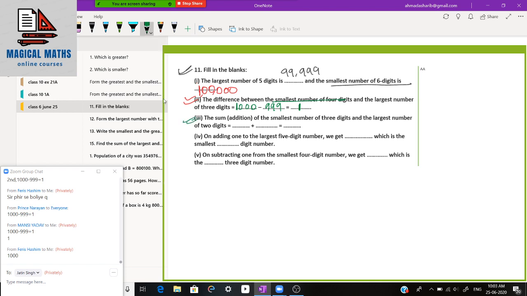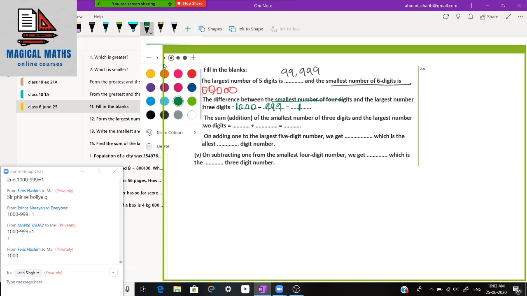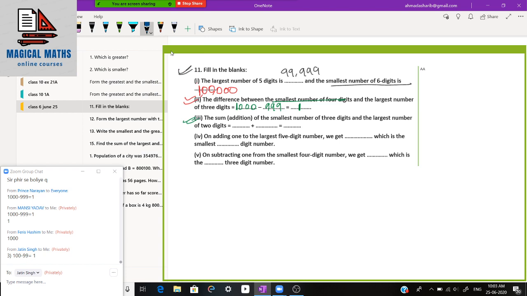Now the third question says the sum of the smallest number of 3 digit and the largest number of 2 digit. Sorry, smallest number of 3 digit.